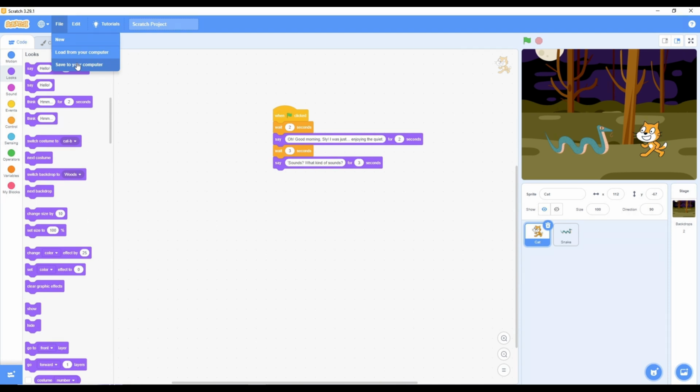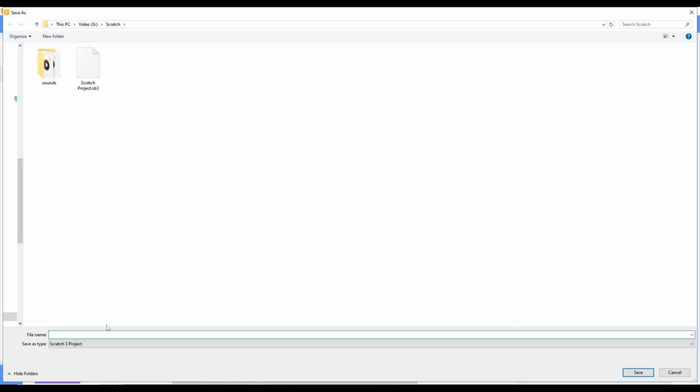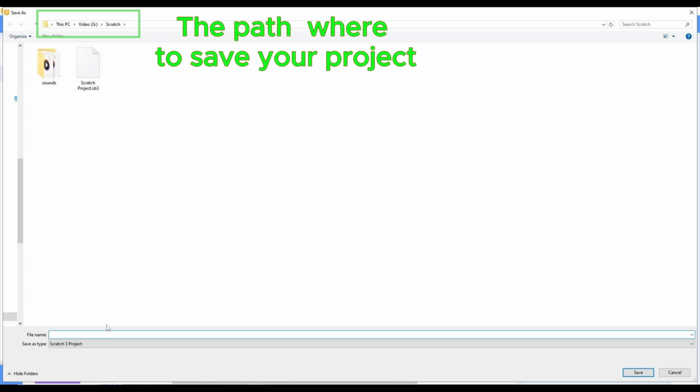Within the drop-down menu, you'll find various options related to saving and loading projects. Select the option labeled Save to your computer. This tells Scratch that you want to save your project as a file on your local device. Click on Save to your computer. A File Explorer or Finder window will open, allowing you to choose where to save your project.